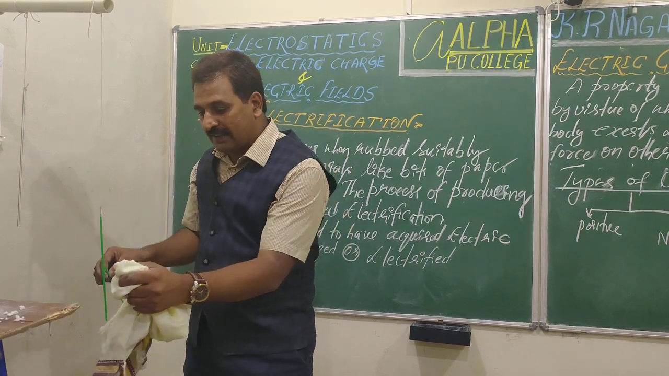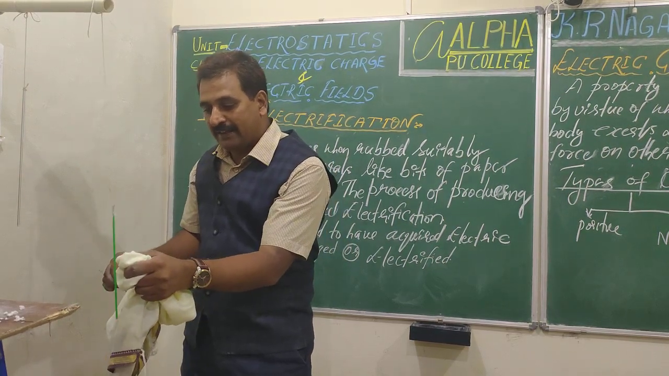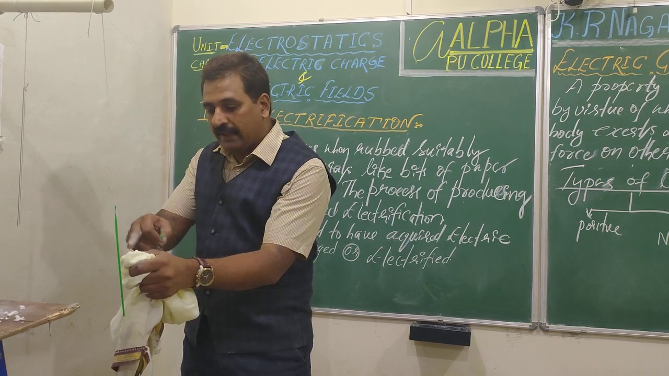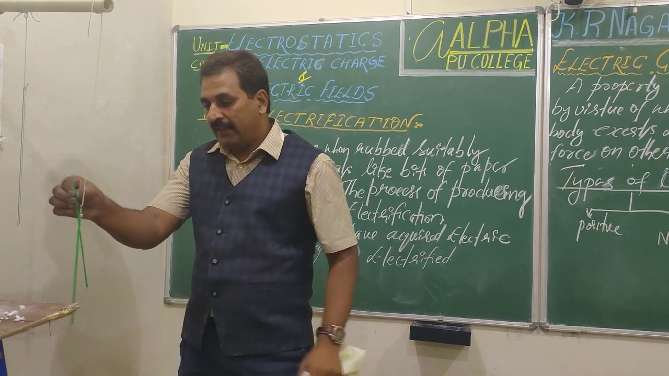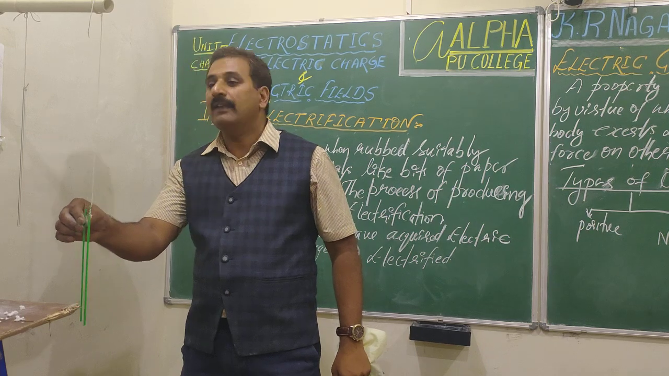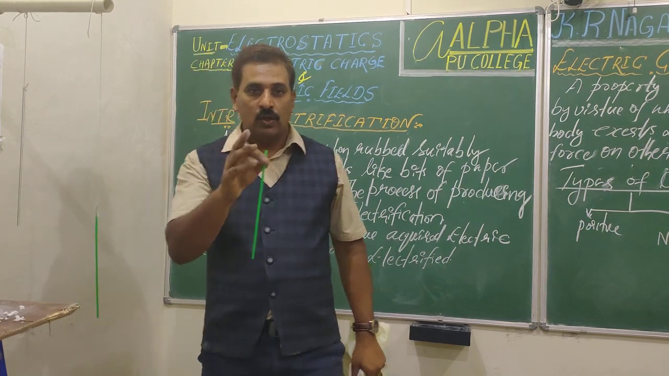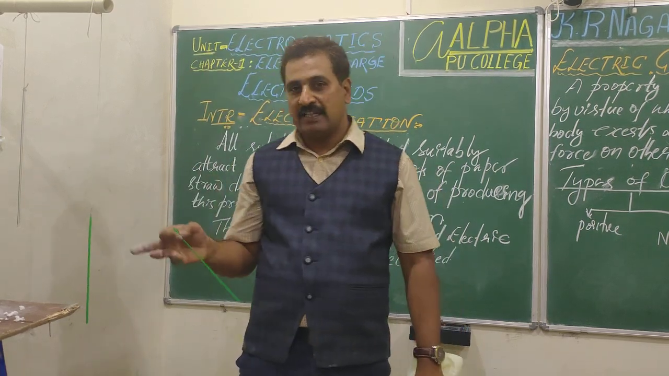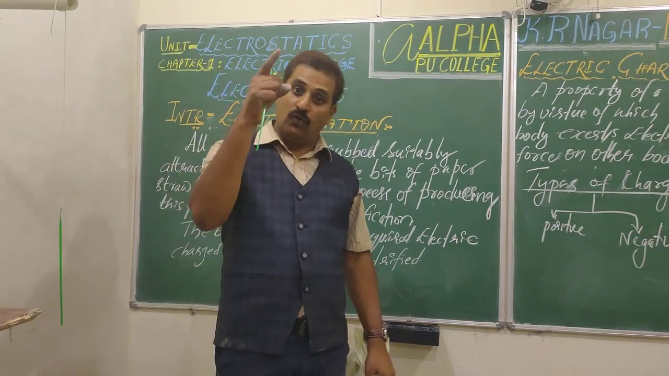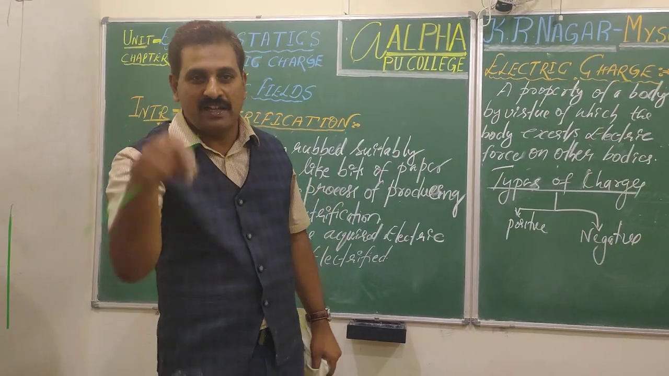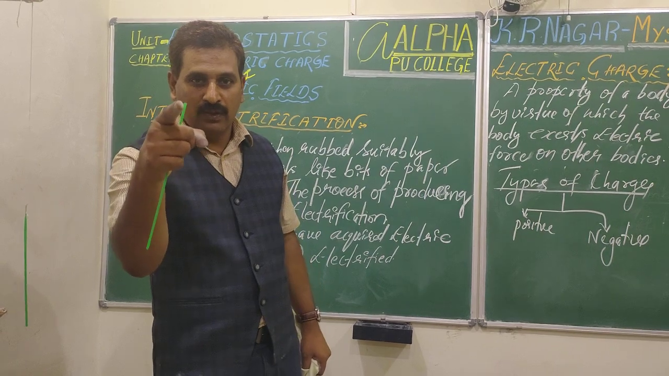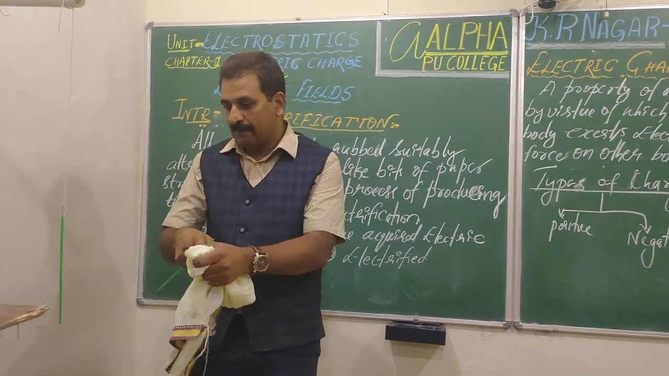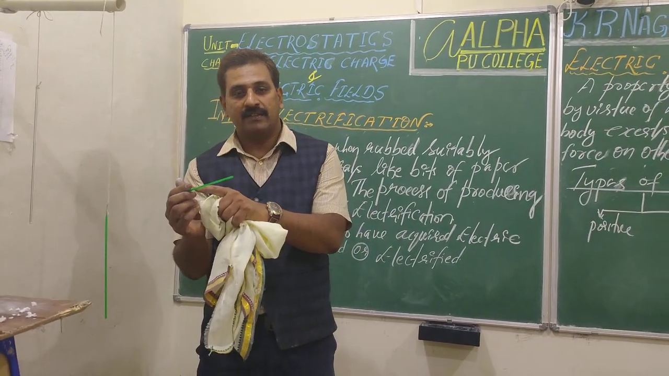If I hold it near this, it attracts. Look here, it is attracting. If you take the cloth near it, it attracts. If you take the straw near it, it repels. So there are two forces, one attraction, the other repulsion. Therefore, there must be two kinds of charges, one corresponding to the attraction here, the other to this.